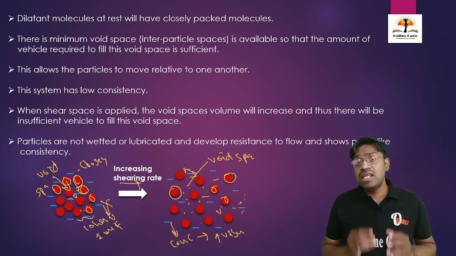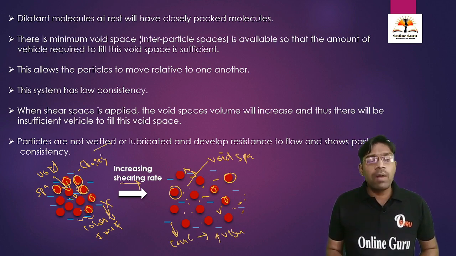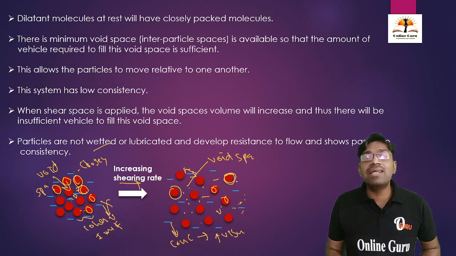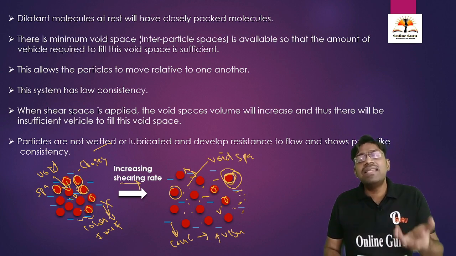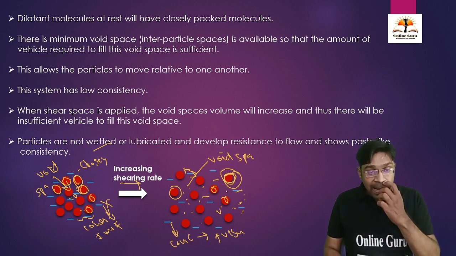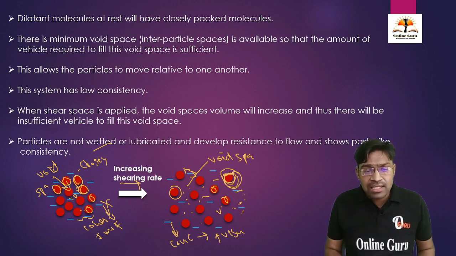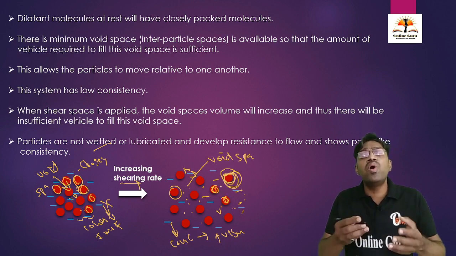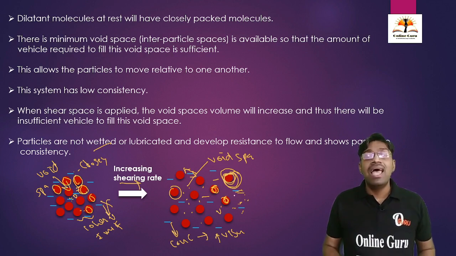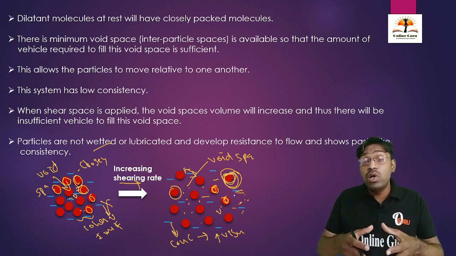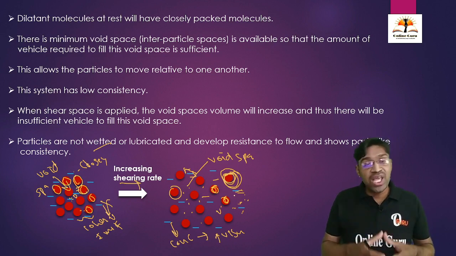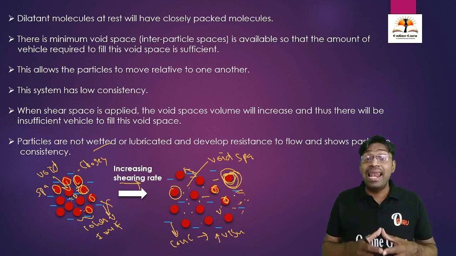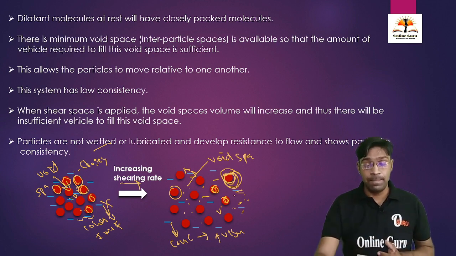Okay, and also there is one property which is called the wetting property. The solid particles are also not going to be completely wetted by the water. Water is very less. It is insufficient solvent. Therefore, all the solid particles of the system are not going to get wetted with the help of this solvent. Hence, the solution is going to become more and more viscous. This is how, upon application of the shearing stress, there is an increase in the viscosity of the system. It is called a dilatant flow system or shear thickening system.